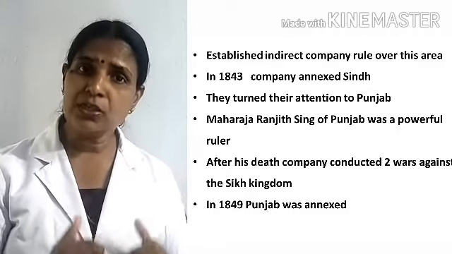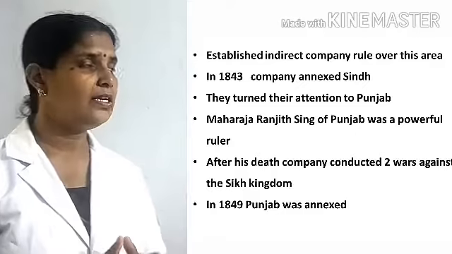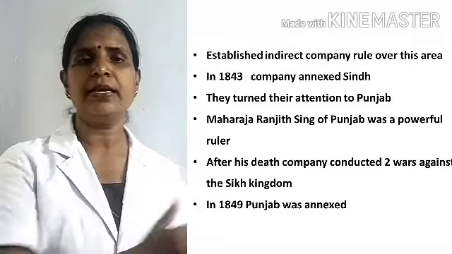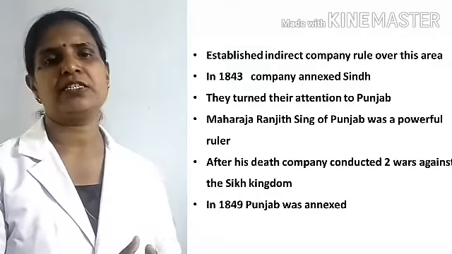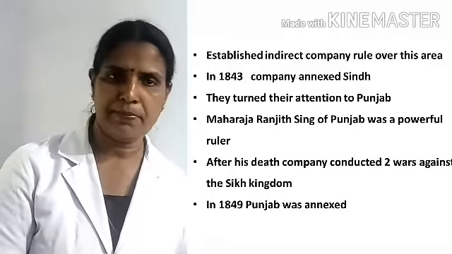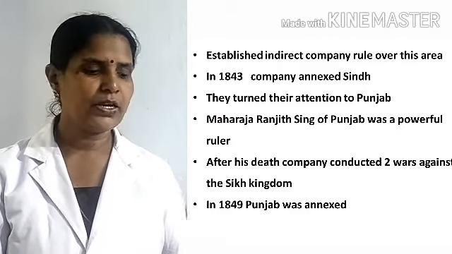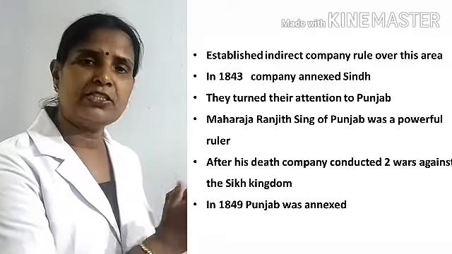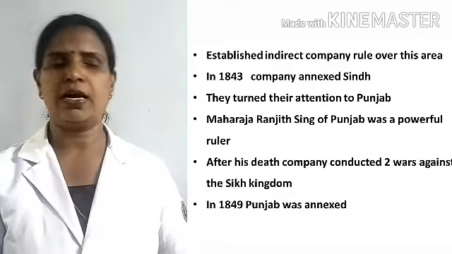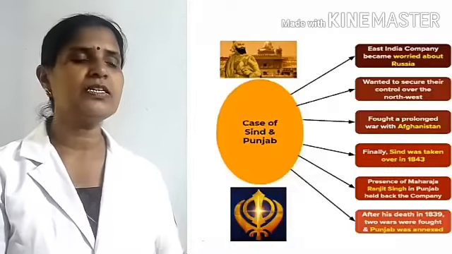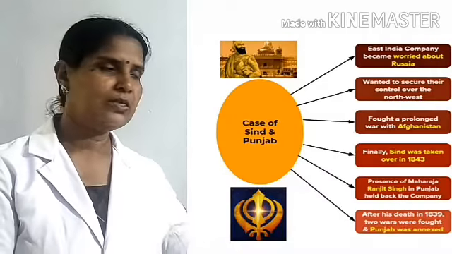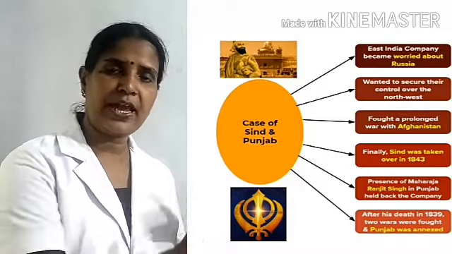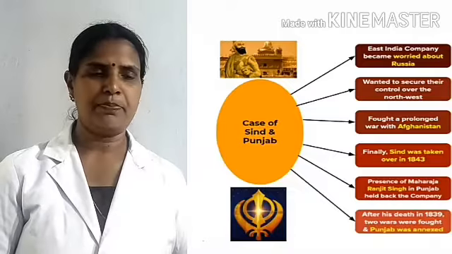But after the death of Maharaja Ranjit Singh, they conducted two wars against Punjab. And then Punjab was also annexed by the East India Company. Did you understand that? Okay, that was in 1849. In 1849, Punjab was annexed by the East India Company. Please see the chart that is explaining the areas conquered or annexed by the East India Company.